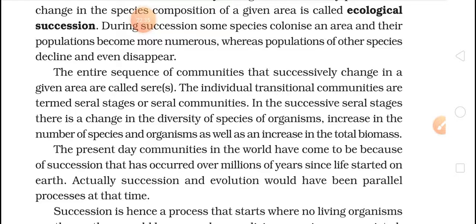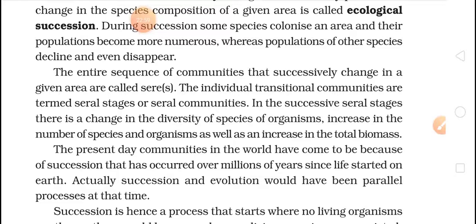So when succession is going on, when the environment is continuously changing, a change in the diversity of species of organisms is found. An increase in the number of species and organisms, as well as an increase in the total biomass, is also found.